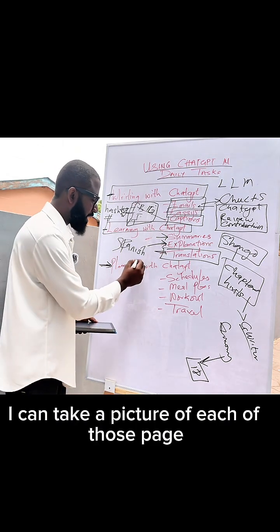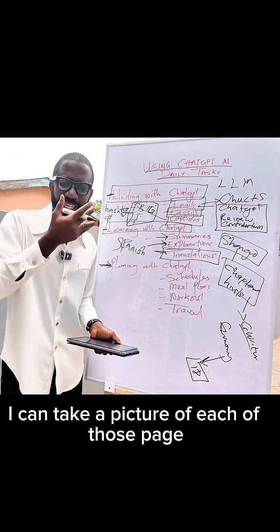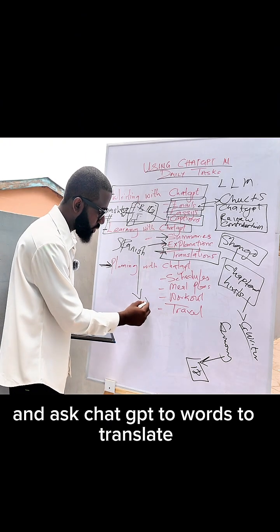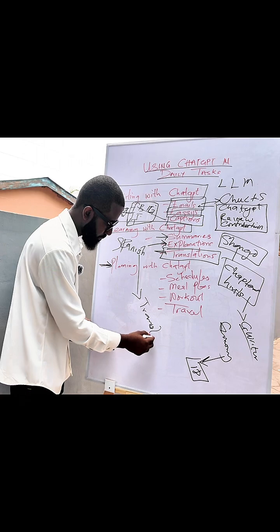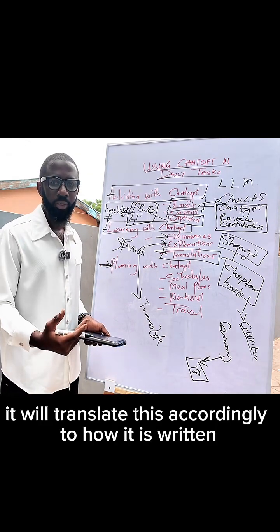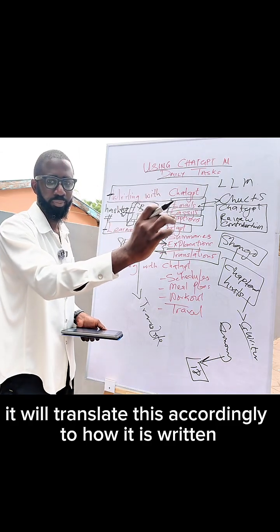I can take a picture of each of those pages and ask ChatGPT to translate. It will translate it according to how it is written.